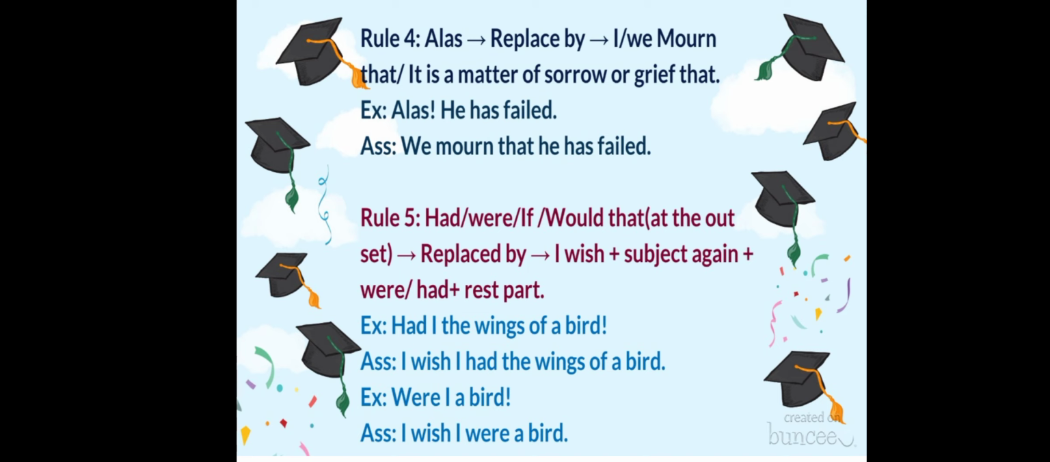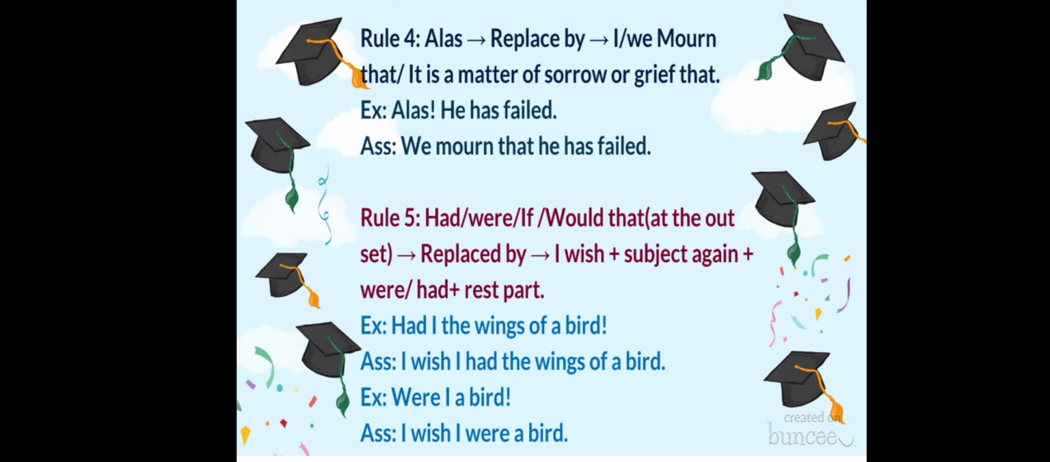Okay. Now, rule number 5. If in an exclamatory sentence you get these words like had, were, if, would, that at the outset, then you have to replace these words and then you have to write I wish, then again the subject, then were or had, whichever it was in the exclamatory sentence, and then the rest part of the sentence.